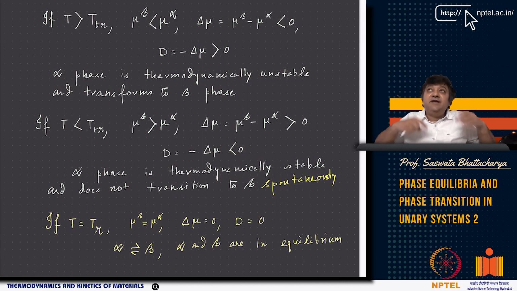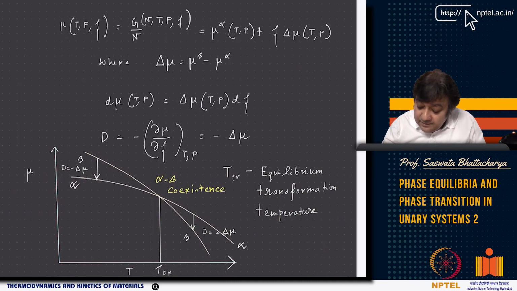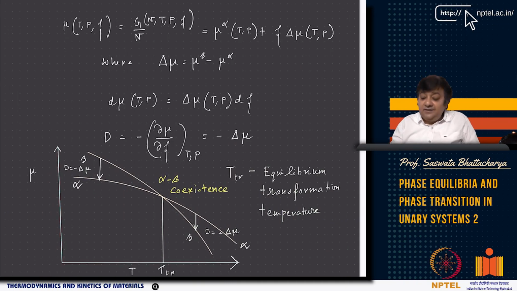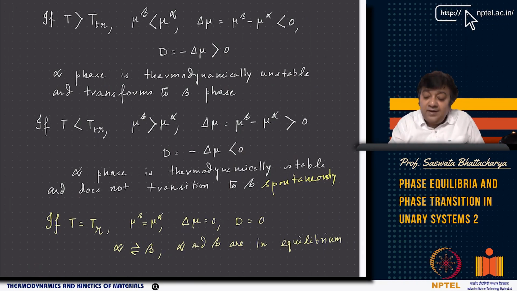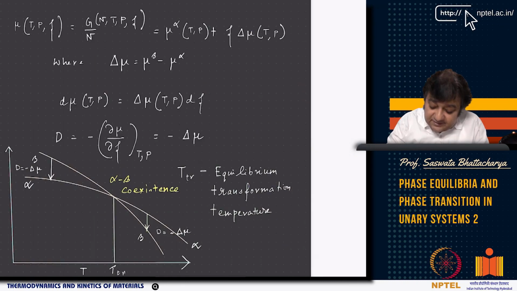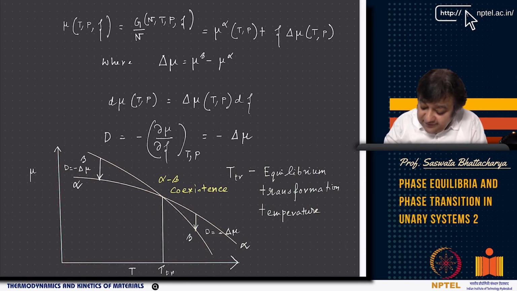On the other hand, if T is greater than T_tr, then mu beta is less than mu alpha, right? If mu beta is less than mu alpha, delta mu is less than 0 and D is positive, and as a result the alpha phase, which is thermodynamically unstable at this temperature, will transform to beta phase.